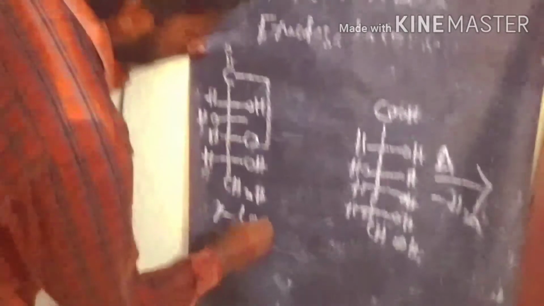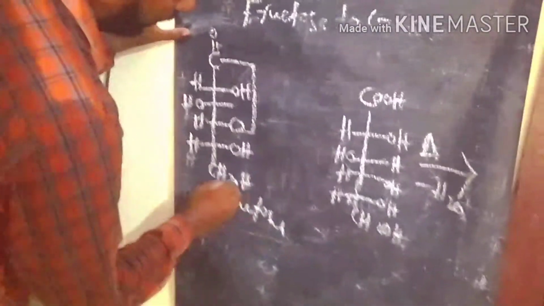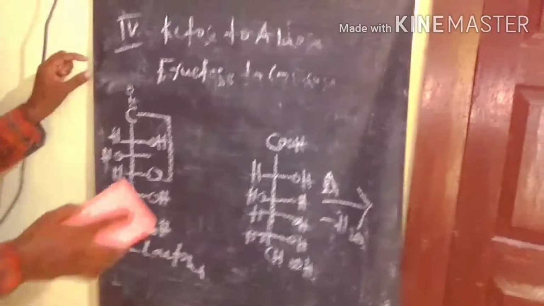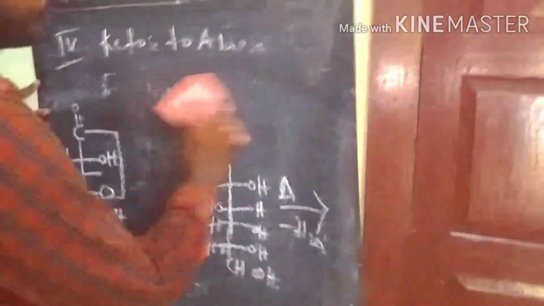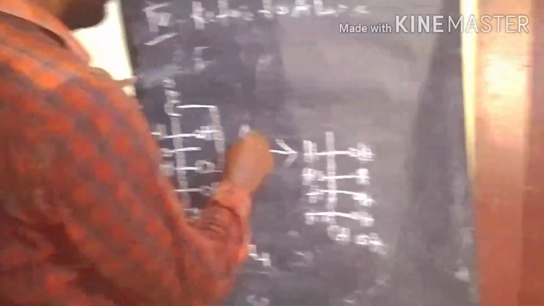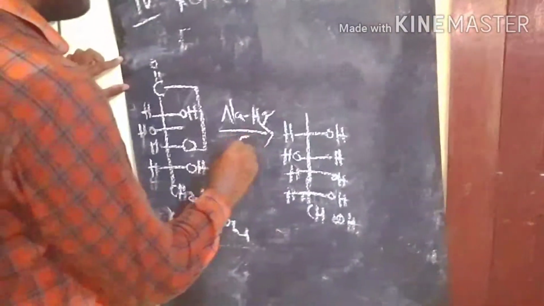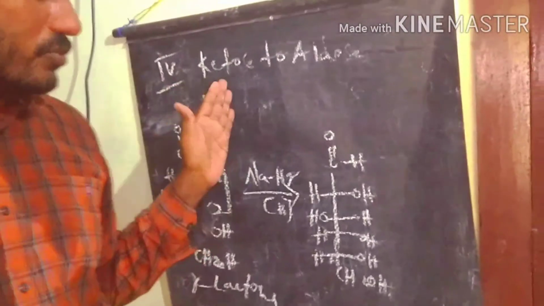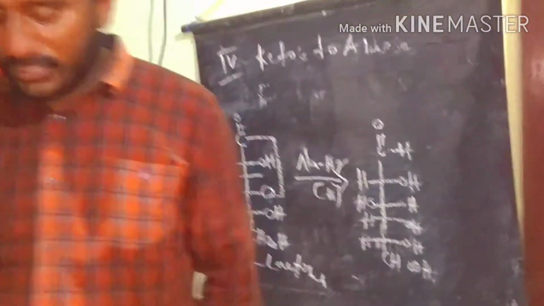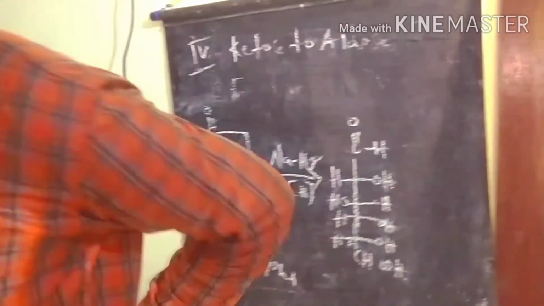So this gamma lactone, we know very well, is converted to glucose by the Wohl reduction process, that means the sodium amalgam reagent. Finally we get glucose as the product. This way we prepare glucose from ketose to aldose, that means fructose to glucose. So this is the fourth method to go from ketose to aldose.